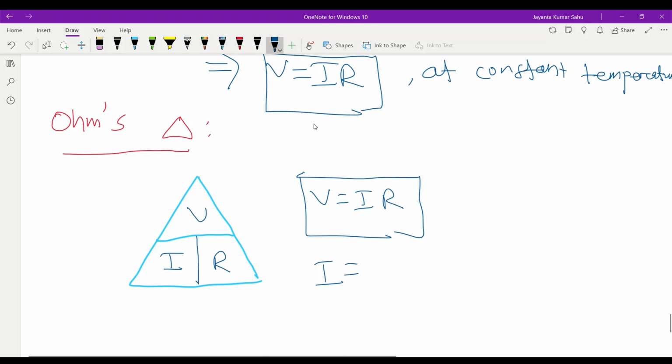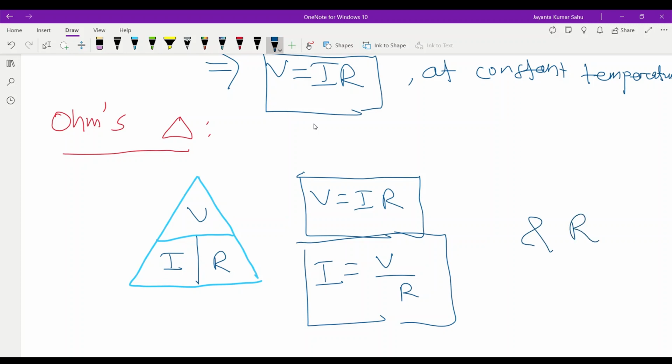I is equal to V by R. And R is equal to V by I. From the Ohm's triangle, we can find the relationship between voltage, current, and resistance.